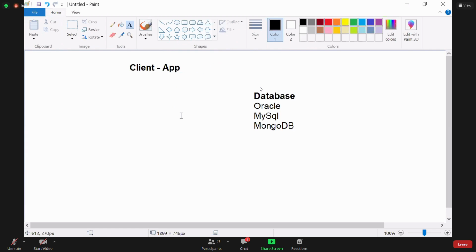And that application needs to store some data. We need to create a database and connect it to that application so that the application can store its data inside the database. Now, as a database designer, in order to design the database for the client application, what is the prototype that you have to refer to?